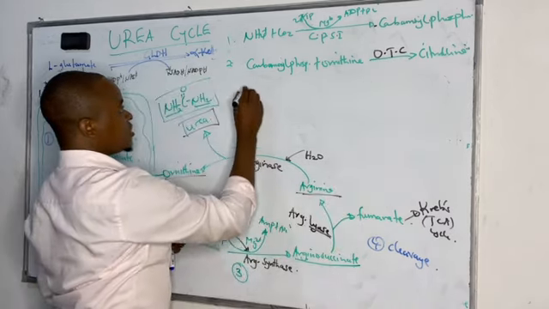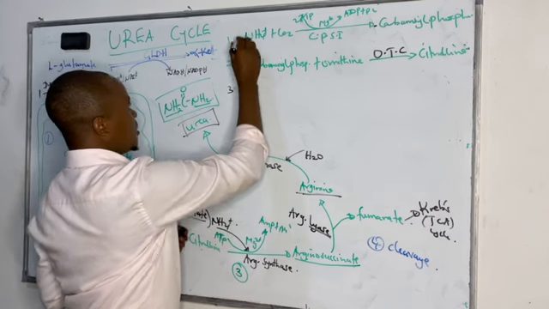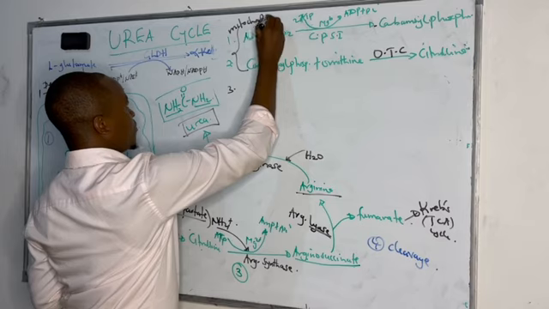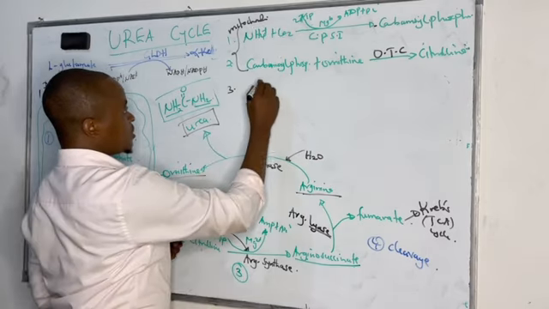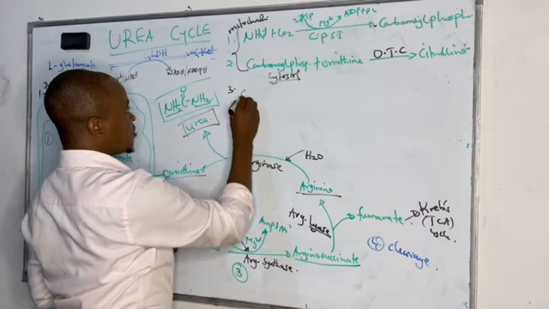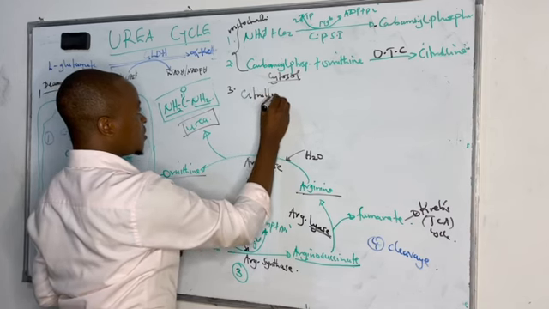Then the citrulline is formed in step number 2, and these first 2 steps occur in the mitochondria of the liver cells. Then the cytosolic reactions, we are seeing the citrulline formed in the cytosol.